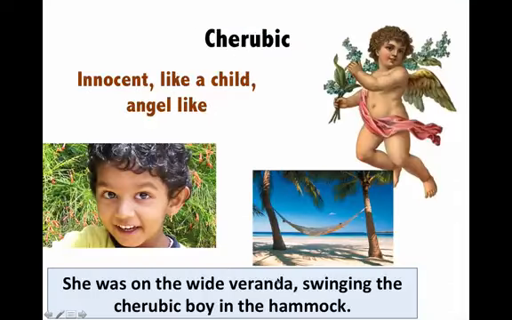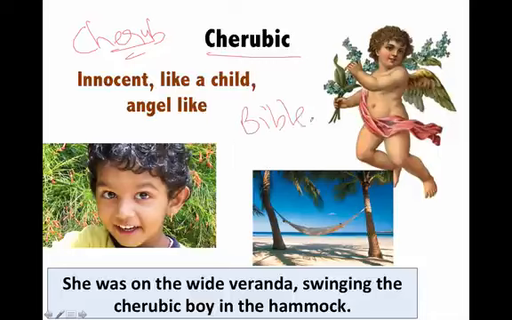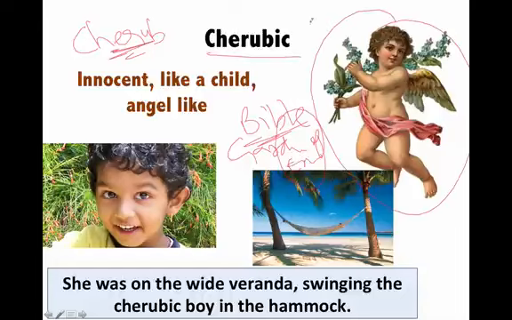Next is cherubic. This word is derived from cherub. And what is cherub? This word is mentioned in the Bible. There was a garden of God called the Garden of Eden. And this particular fellow is called cherub in Christianity. He was the savior, or he was the protector of the Garden of Eden. And he was a very cute boy, very innocent, very angel-like, a very innocent child. So any child, any person or anything that is like a child, very innocent, very cute, then we say cherubic.